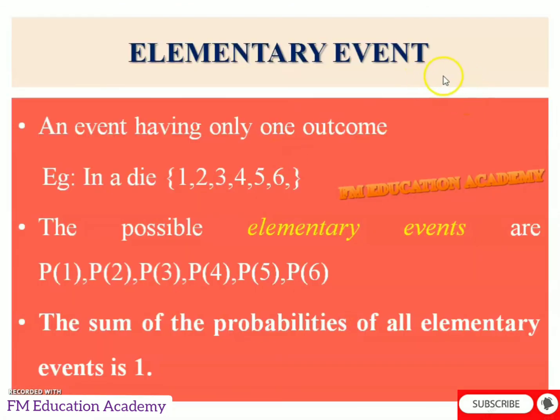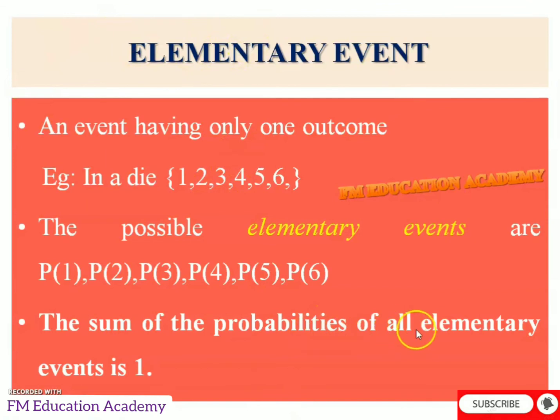Now, what is an elementary event? An event having only one outcome is called an elementary event. Example: in a die, 1, 2, 3, 4, 5, 6, we have 1 one time. That 1 is called an elementary event. That is, P of 1 is 1 by 6, because 1 comes one time and the total outcomes are 6. So an elementary event means any one single outcome. Or we can say P of 2 is 1 by 6, or P of 3 is 1 by 6. That is, any one number we get one time, and that one number is called an elementary event.